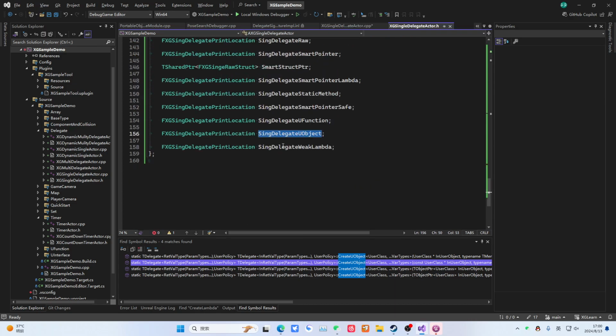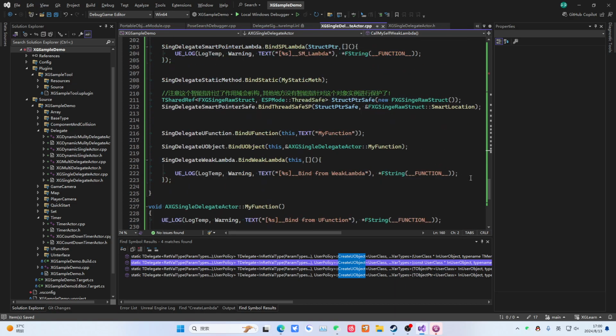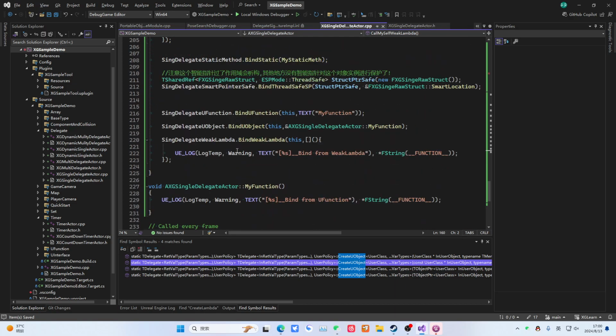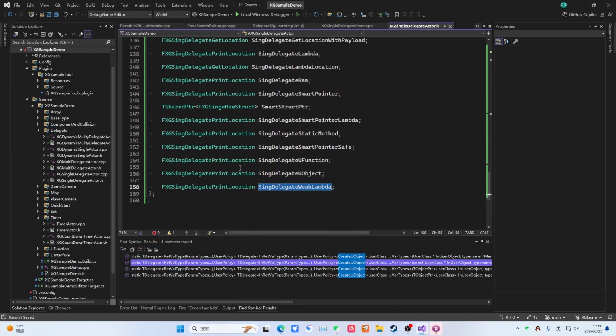Okay? That's all for this lesson. Please test this part on your own. This is all very simple. We already wrote it for you earlier. For the last two, just start the blueprint, then test by pressing the keys.